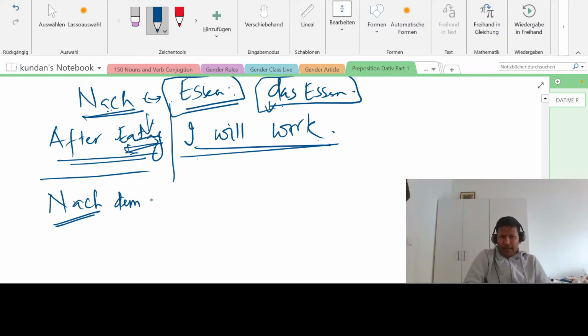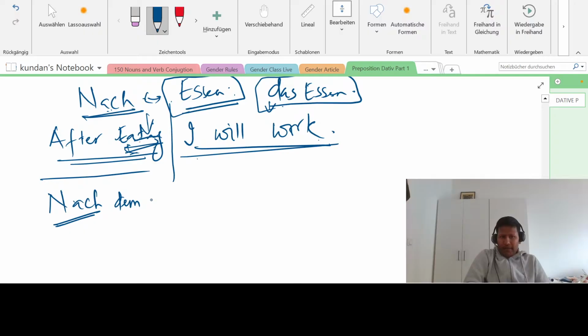So this is one word, after eating. So what will come at the second position? Verb always. So what is the verb? Arbeiten. So remove this en, put e. So here arbeite.